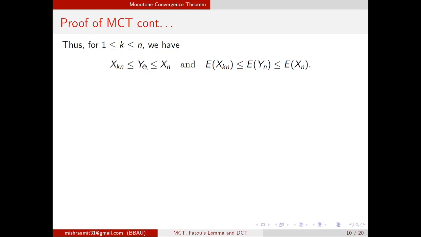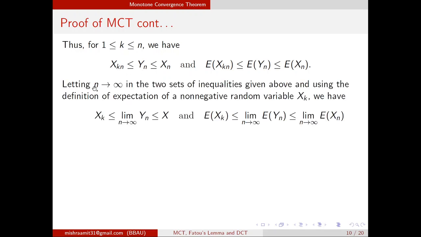Yn is a non-negative simple random variable, and Xn is also a sequence. So if I take the limit n tends to infinity in these two inequalities, and use the definition of expectation of the non-negative random variable Xk. See, Xk was a non-negative random variable, and Xkn was a sequence converging to Xk.